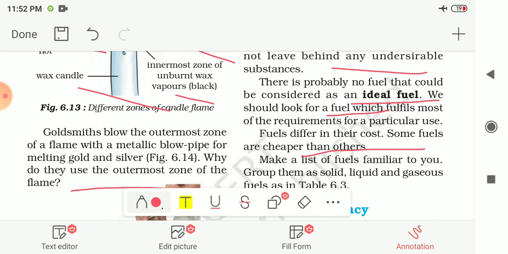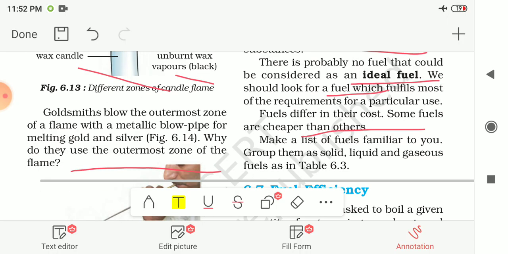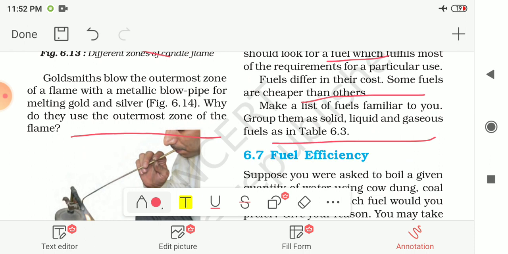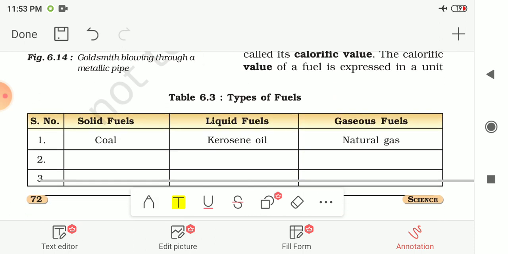Fuels differ in their cost, and some fuels are cheaper than the others, some are costlier than the others. So make a list of fuels familiar to you. You know the fuels, so you have to make the list of the names you know, and group the fuels according to their state, that is solid, liquid or gaseous. In table 6.3, you have to write the names of the fuels which are in the solid, liquid or gaseous state. One example is given for each state.